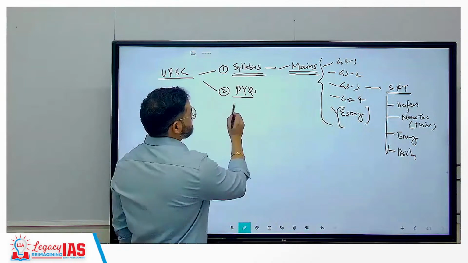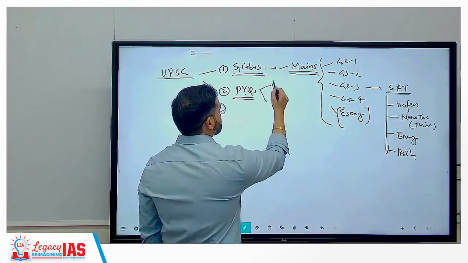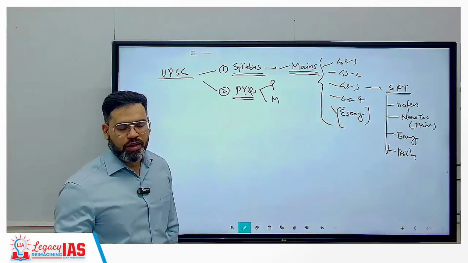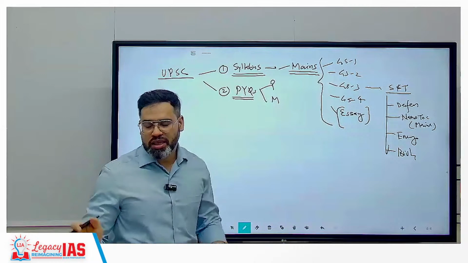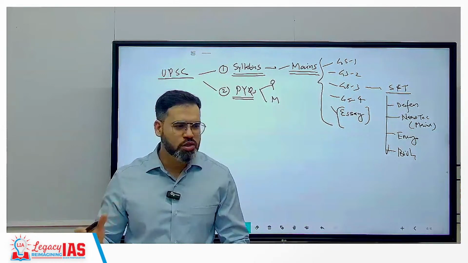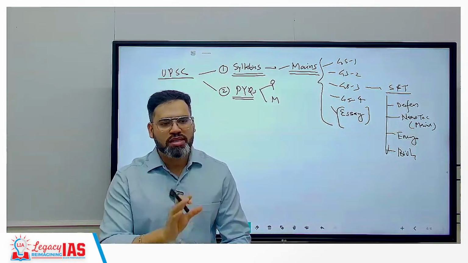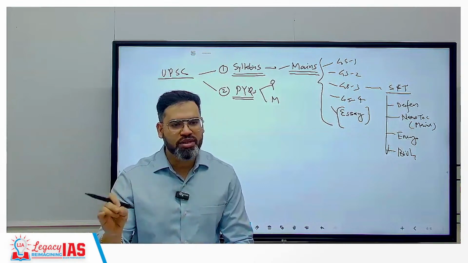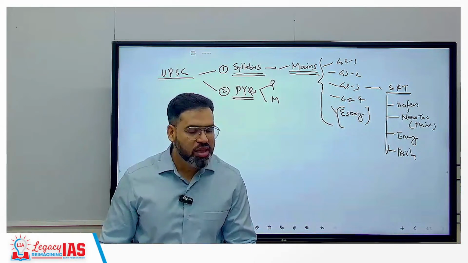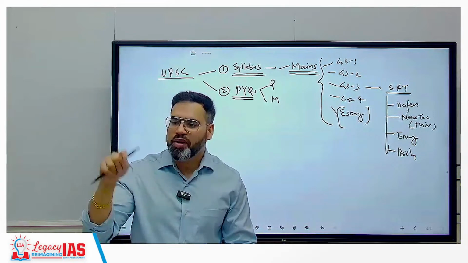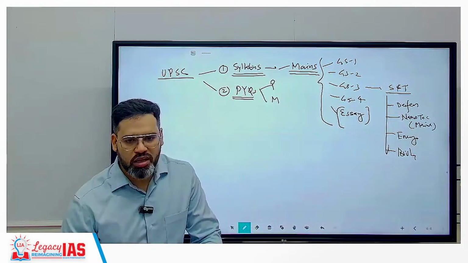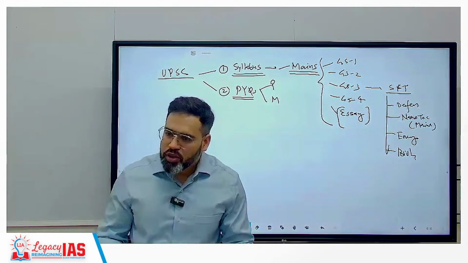And next important is previous year's question papers for both prelims as well as mains. For example, what type of questions UPSC started asking in prelims from general science. If you go through the last 6 to 7 years of papers, they have not asked any question from the general science area like physics, chemistry, and biology. So why should I study physics, chemistry, and biology? Simply because you say it is given in the prelims syllabus, general science. But they have stopped asking these questions, correct? So we also should stop reading those topics.